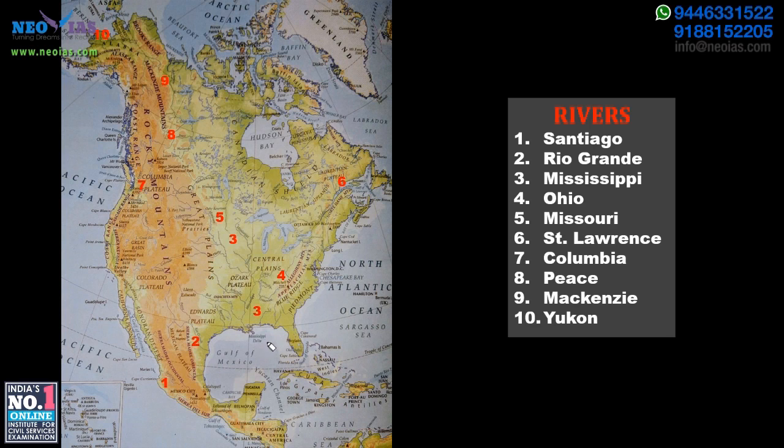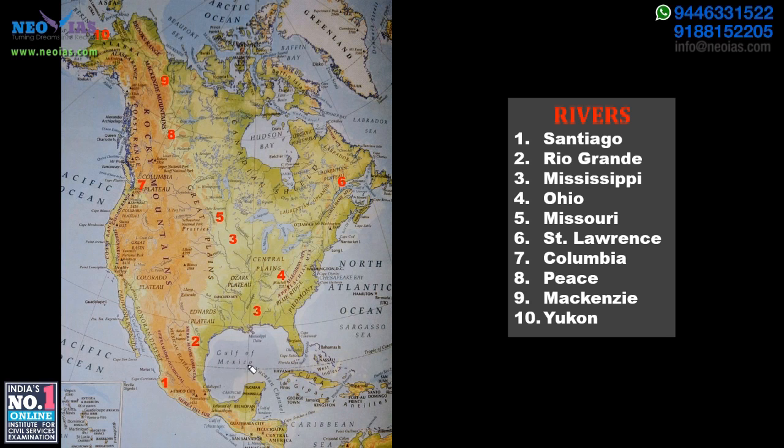Then another important river, the Ohio River, as the name suggests, near Ohio. Then the fifth one, Missouri. Missouri is an important tributary of the river Mississippi. They both join each other and flow into the Mississippi Delta in the Gulf of Mexico.